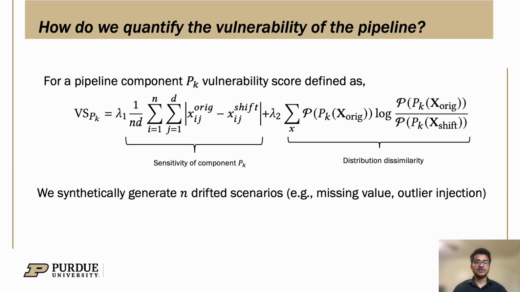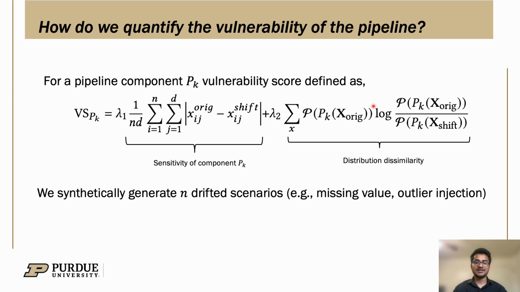Now the question comes, how do we compute the vulnerability of the pipeline? To compute a vulnerability score for a pipeline component pk, we first measure how much the transformed values change between the original and shifted dataset, what we call the sensitivity of preprocessing component pk, and later we measure the distributional dissimilarity between the transformed original and drifted dataset.